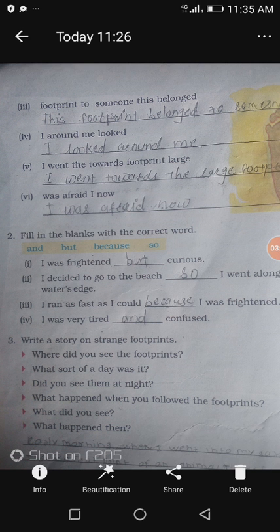Then the second one: I decided to go to the beach, so I went along the water's edge. Then I ran as fast as I could because I was frightened. I was very tired and confused.